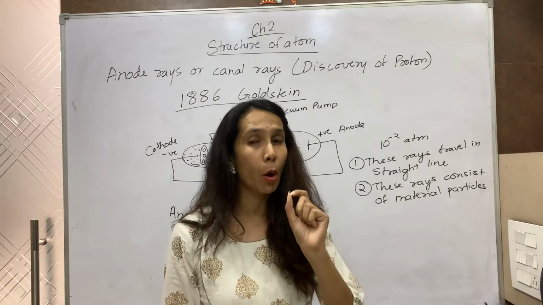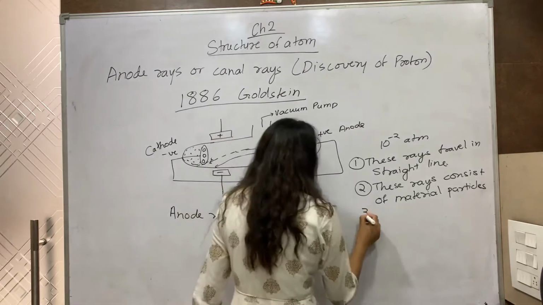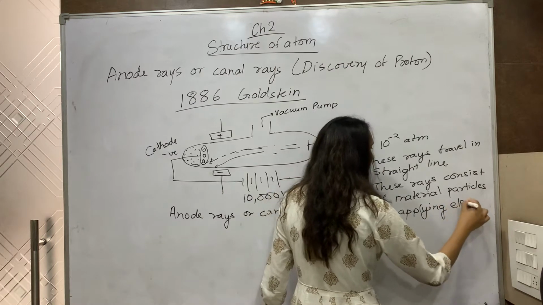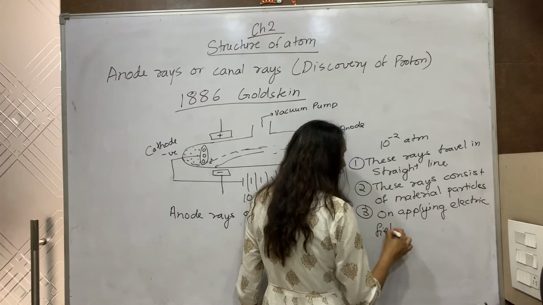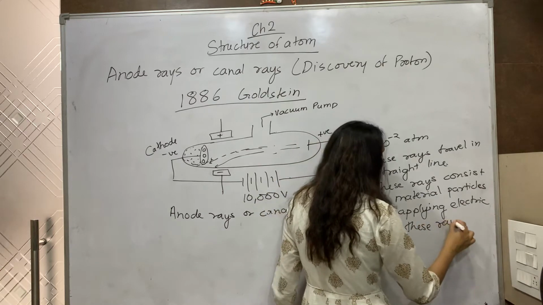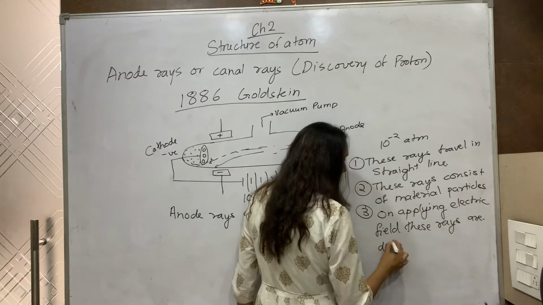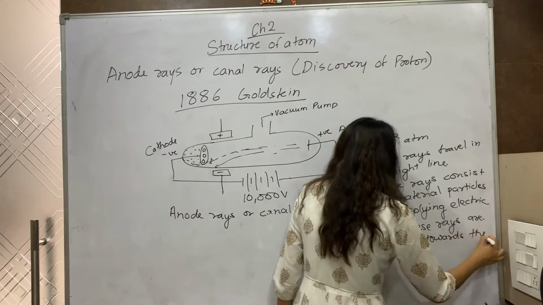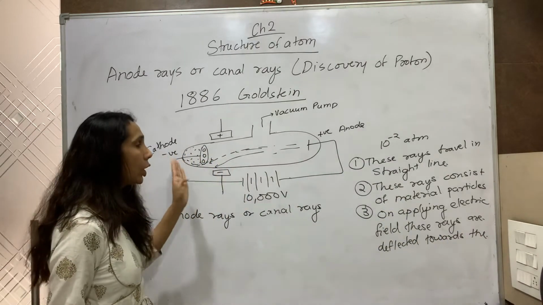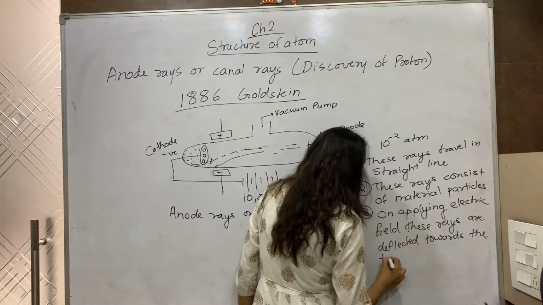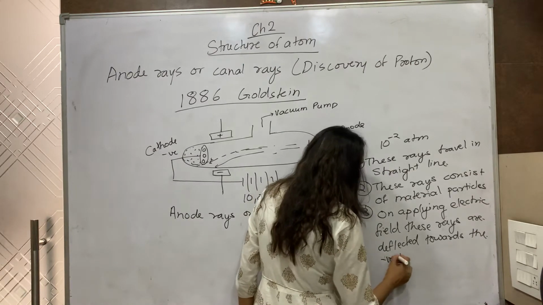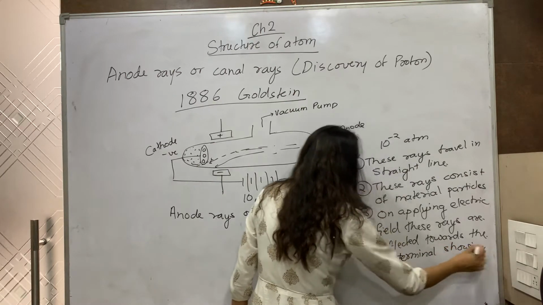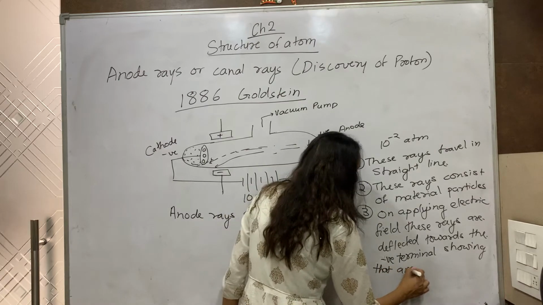So on applying the electric field, these rays are deflected towards the negative terminal, showing that anode rays are positively charged.